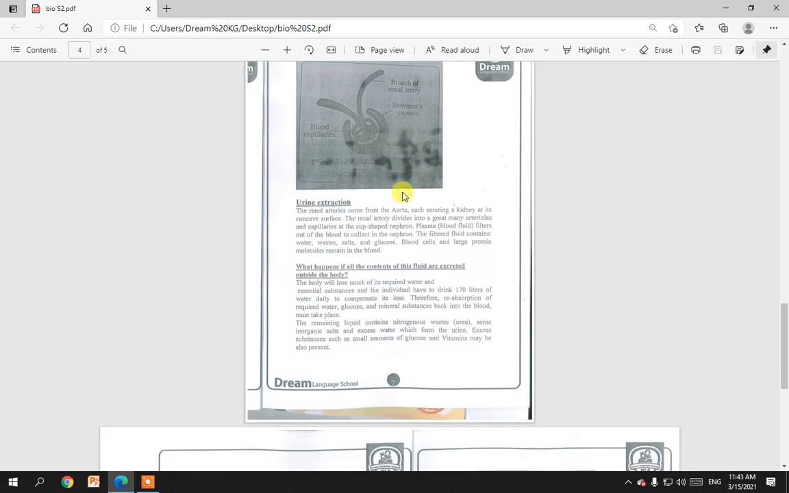What's the mechanism of urine extraction? The renal artery comes from the aorta and enters the kidney at its concave surface. The renal artery divides into a great many arterioles and capillaries at the cup-shaped nephron. The plasma, or blood fluid, filters out of the blood to collect in the nephron, and the filtered fluid contains water, waste, salts, and glucose. Blood cells and large protein molecules remain in the blood.